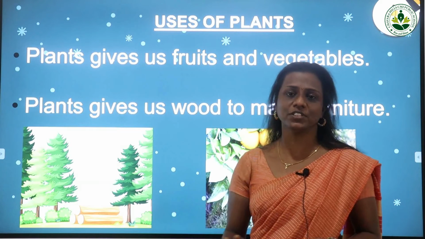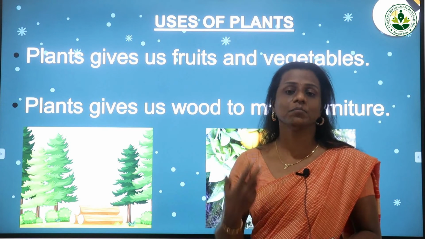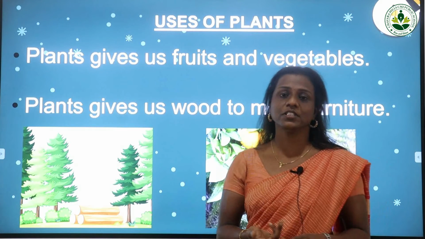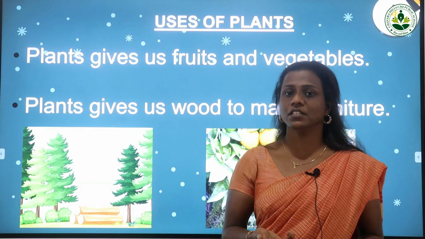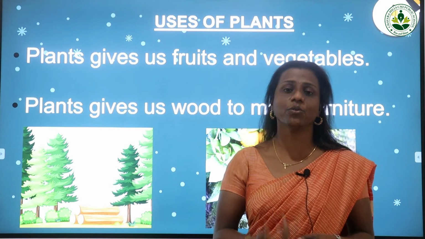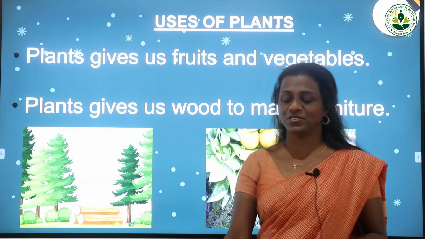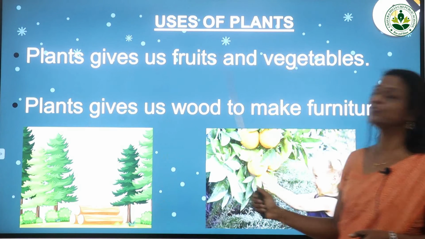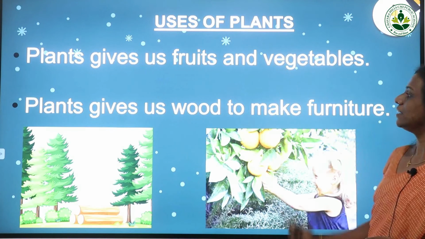Every day we are using different types of vegetables like carrot, radish, tomato, onion. All these we are mainly getting from the plants. Plants give us fruits and vegetables.